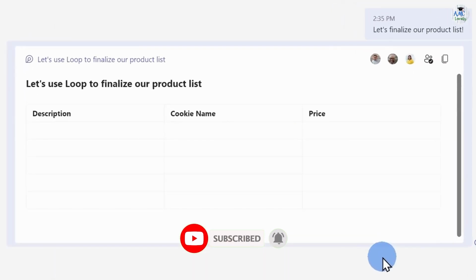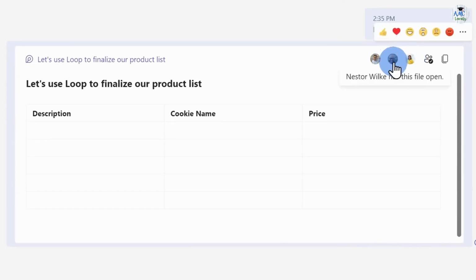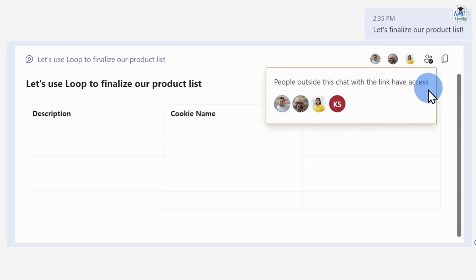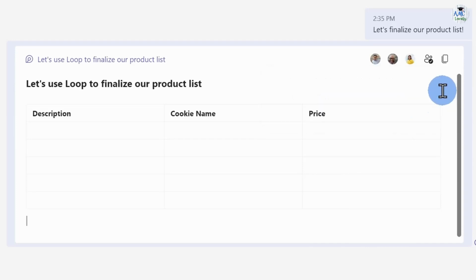Patty, Nestor, and Diego have just joined us. How am I aware of this? Okay, this way, in the upper right corner, these icons let me see who is in the room right now. This way over here, this loop component's permissions are also modifiable by me, so that I may decide who has access. I'll stick with these configurations.